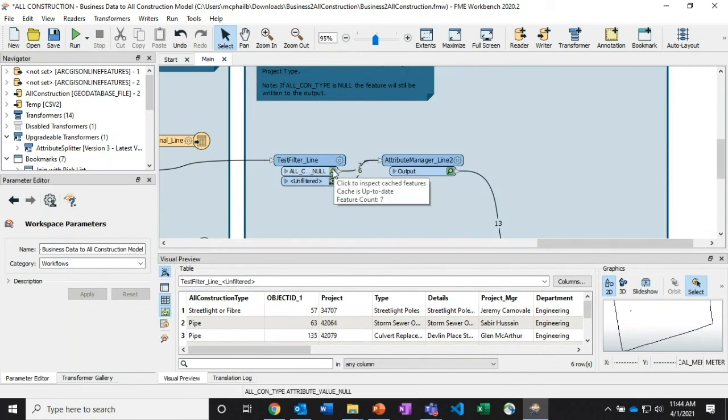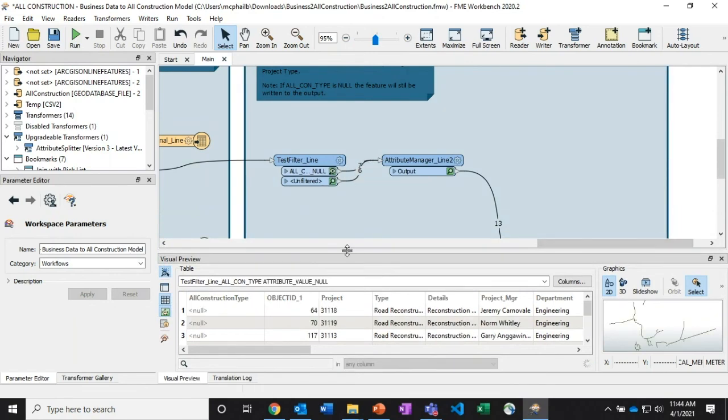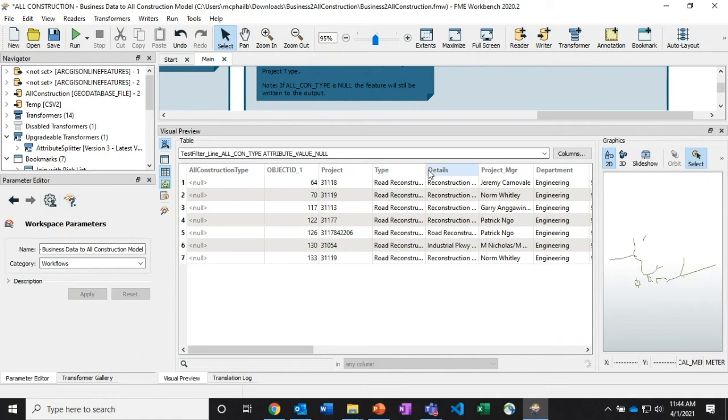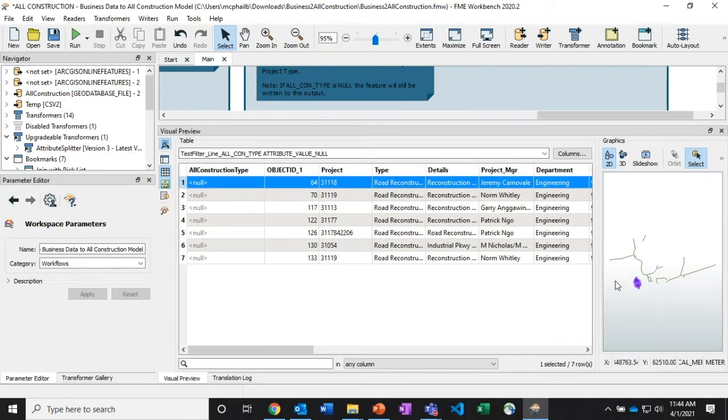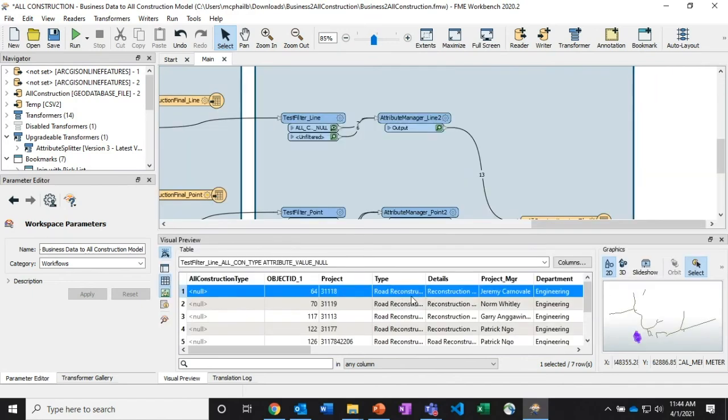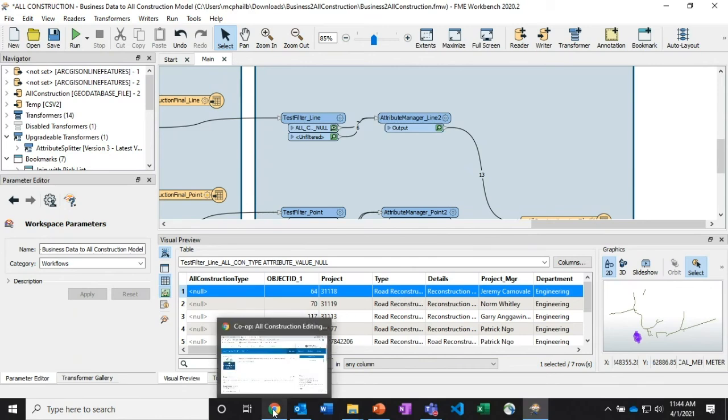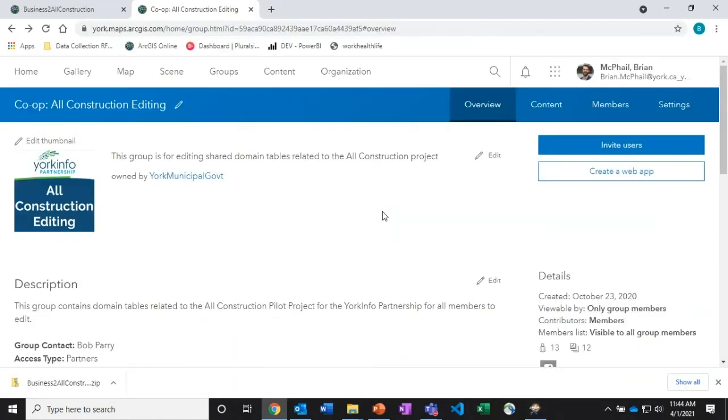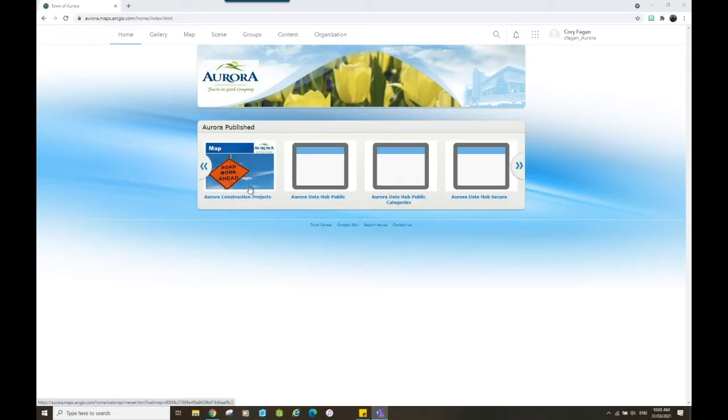So the nice thing about this reporting is I can go in and see which project types are failing. And right now it looks like the type of road reconstruction is failing. It looks to be the same for all of them. So what I need to do in order to fix this issue is add road reconstruction to that pick list in ArcGIS Online. So I'm going to pass this over to Corey now, and Corey is going to go make that change and then fix the values, and then we're going to rerun it and see what happens. Thanks, Brian.